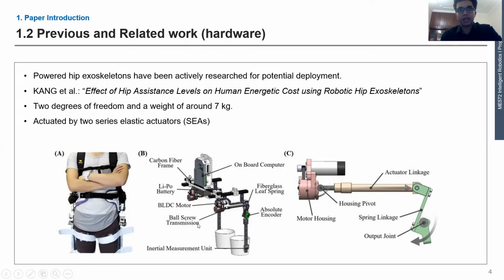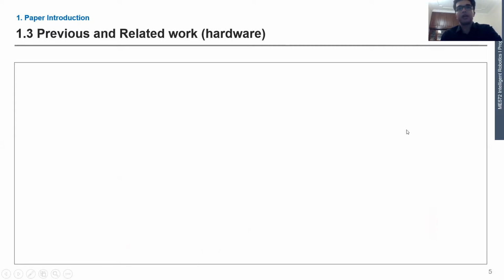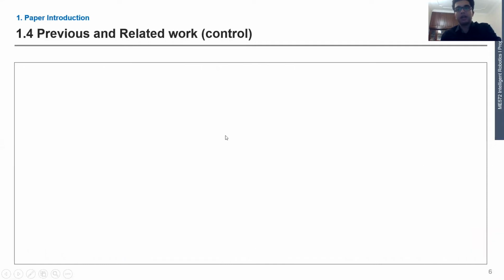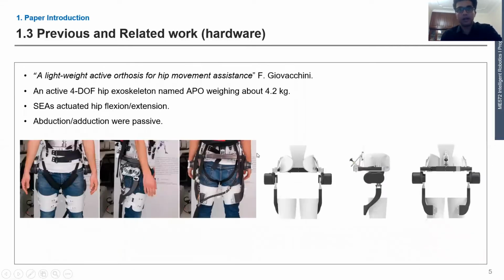Basically, the motor drives the ball screw transmission, which drives the motor housing, which in turn produces the output torque on the hip joint. So basically, this provided a peak torque of 60 Newton meter and a weight of 7 kgs. There was another hardware designed by Giovacchini that showed a C-shaped pelvis support with a weight of 4.2 kgs.